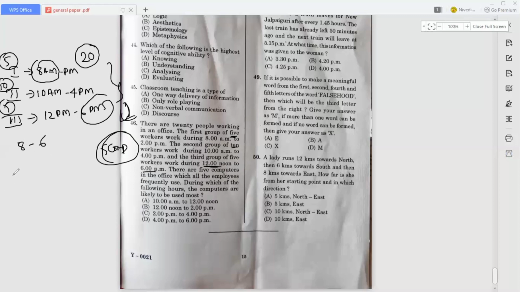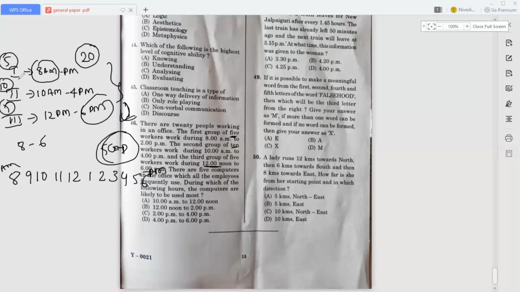Okay, we have to write that down: 8, 9, 10, 11, 12, and after 12, 1, 2, 3, 4, 5, and 6. So from 8 a.m. to 6 p.m. workers are working in the office.